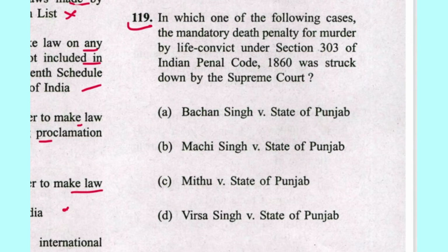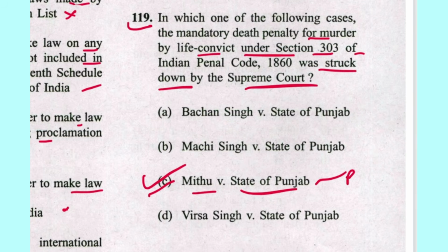Next 119. In which one of the following cases mandated death penalty for murder by life convict under section 303 was struck down by Supreme Court in Mithu versus State of Punjab? C is the answer. Very common question. What was in Bachan Singh? Rarest of rare case doctrine.